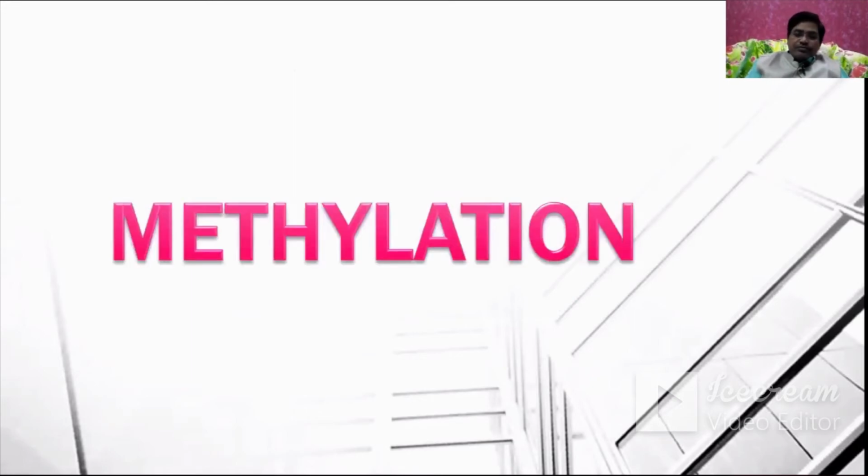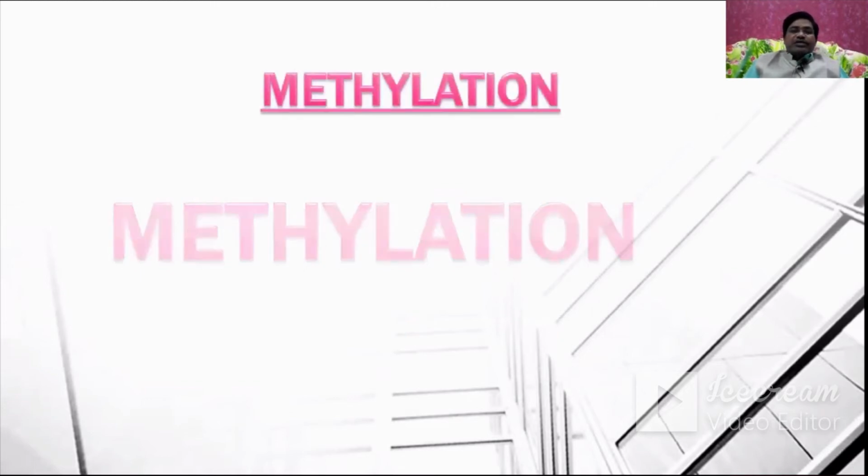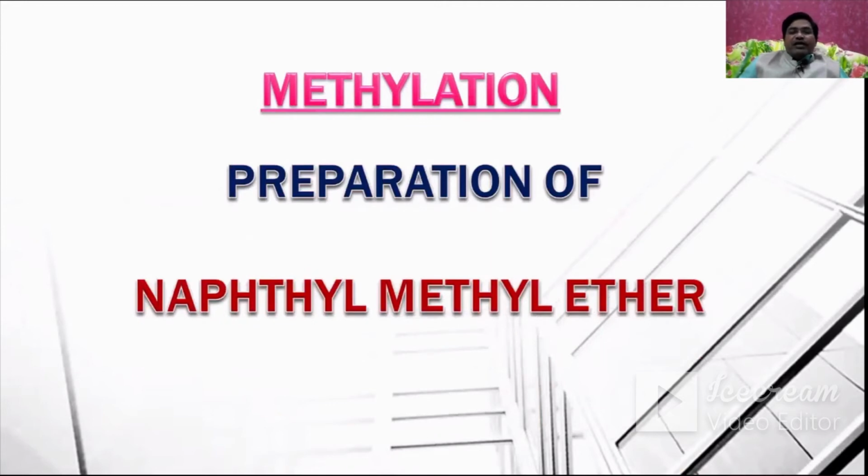Now let us go into the other reaction, which is going to be methylation. Let us see what this methylation reaction is and what to do in this experiment. The first is going to be the naphthyl methyl ether. In the previous discussion we prepared an ester.